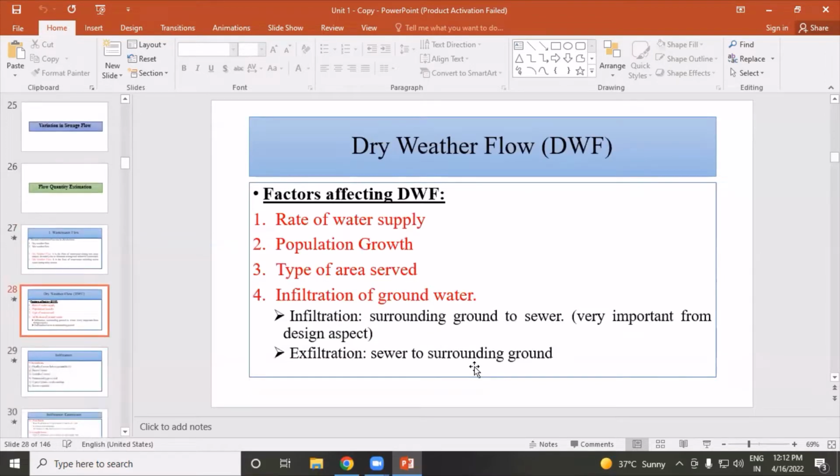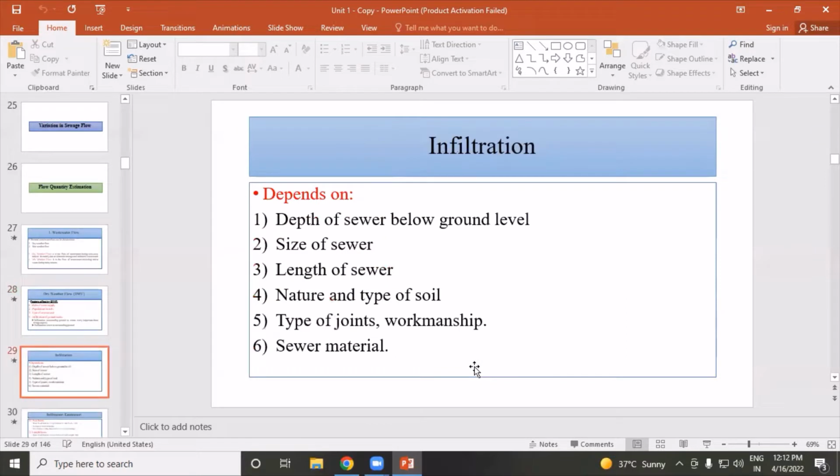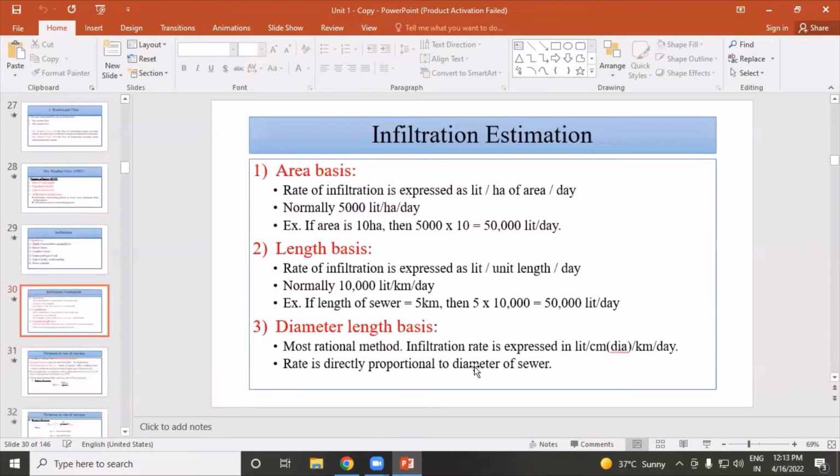So factors affecting dry weather flow. First factor is rate of water supply. Second factor, population growth. Third, type of area. And last one, infiltration of groundwater. So infiltration depends on depth of sewer below ground level, then size of sewer, then length of sewer, next nature and type of soil, then types of joint, and last one is sewer materials.